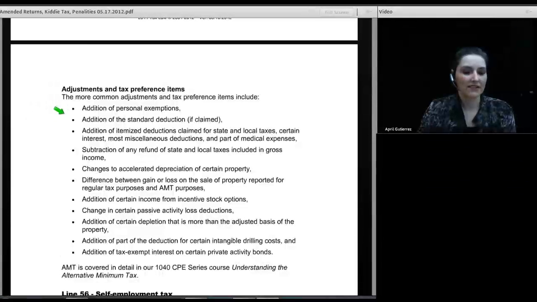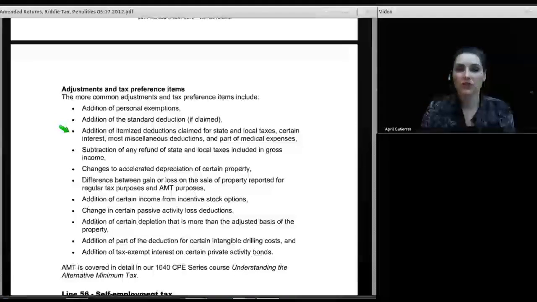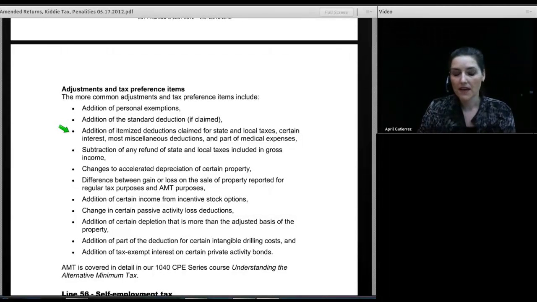Next one in line is the standard deduction. Under the regular tax, you get a standard deduction, but under AMT, nope, thrown out, don't get it. Under AMT, you are allowed to itemize your deductions, and you are allowed to claim the deduction for most types of home mortgage interest. However, under AMT, you're allowed to claim fewer deductions.